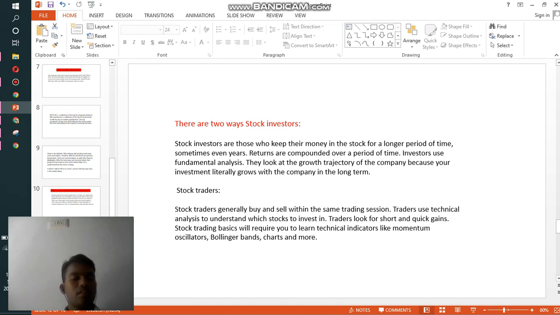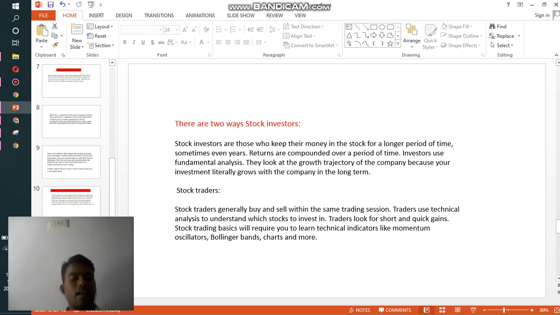Suppose I want to invest money in the stock market. I need to invest right now, and then I need to wait for at least 5 to 10 years to get a decent profit. Sometimes it takes even more years, as returns compound over a period of time.